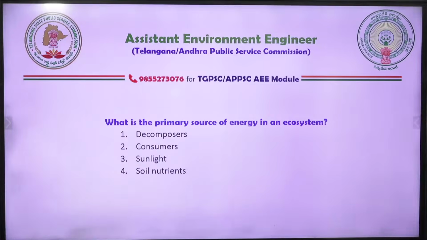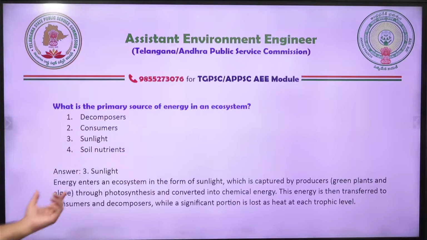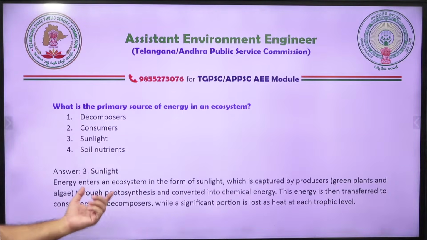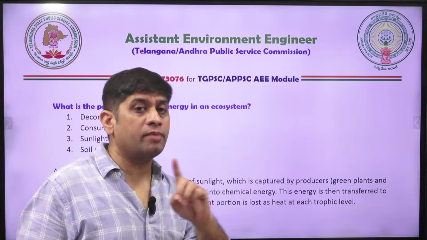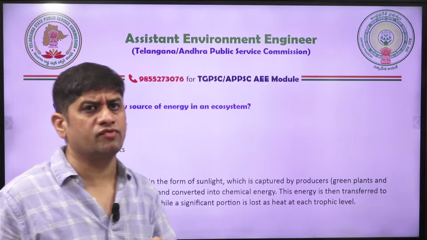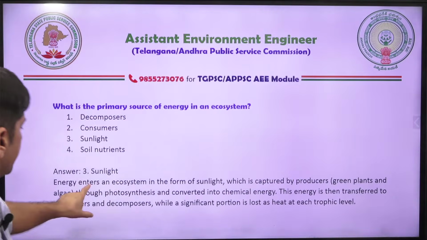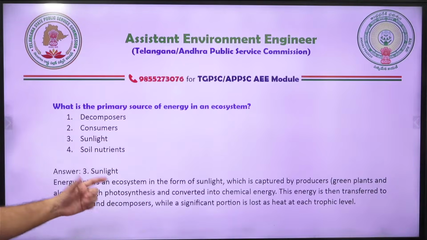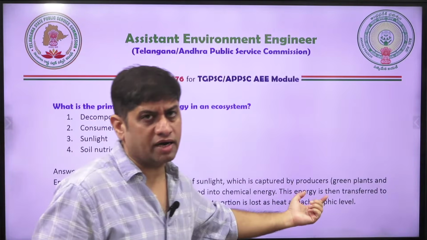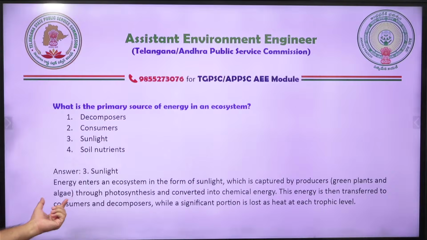Okay, answer it, friends. What is the primary source of energy in an ecosystem? Okay, sunlight. Okay, all of you are correct. So energy enters the ecosystem in the form of sunlight, which is captured by producers. So the explanation is more important for you than the answer. So producers are the plants.